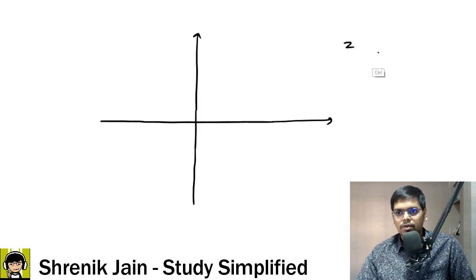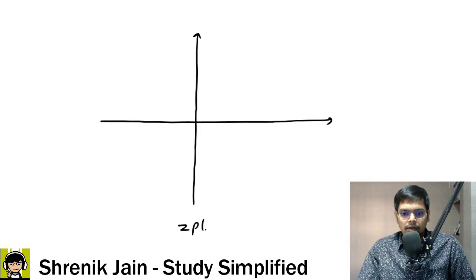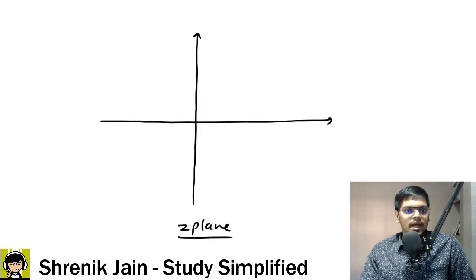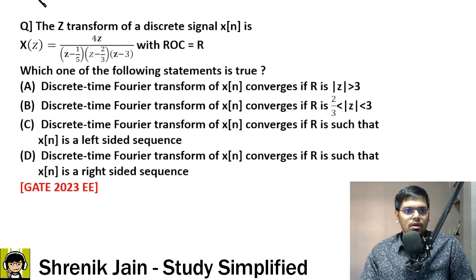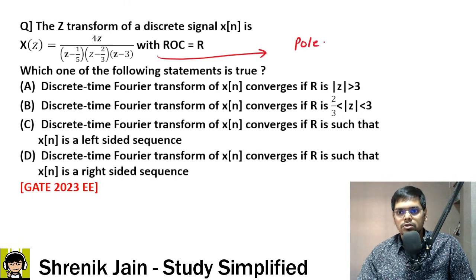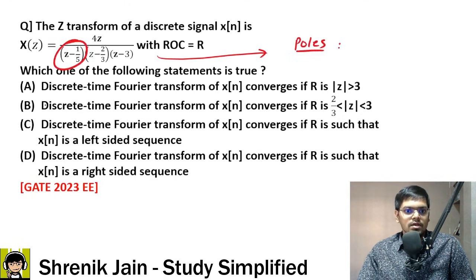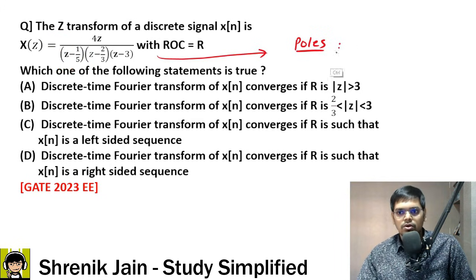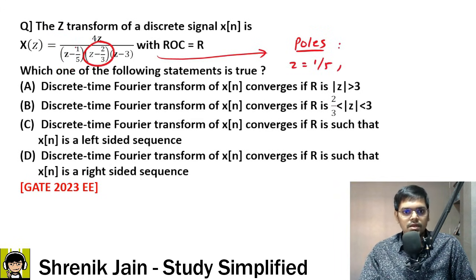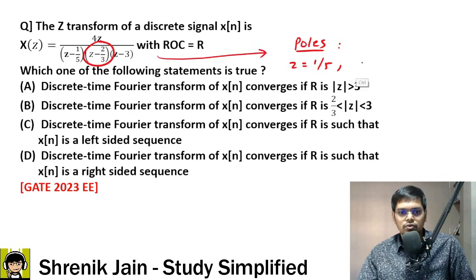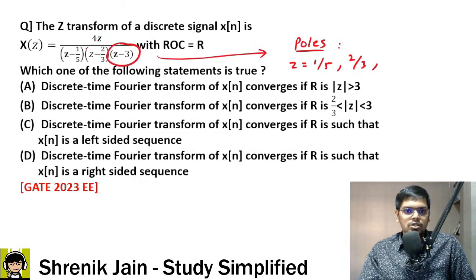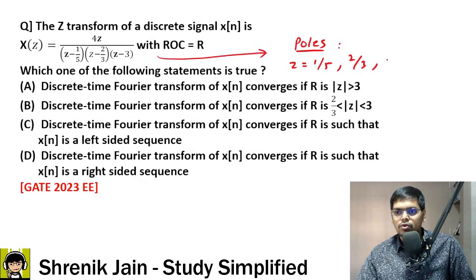It's my duty. So suppose this is a z plane, and then we have 3 poles. Let me go back and show you where the 3 poles are. From here we can see the poles are at z minus 1/5 equal to 0, so z is equal to 1/5, which is 0.2. Next, z minus 2/3 equated to 0, so z is equal to 2/3. What's next? z minus 3 equal to 0, so z is equal to 3.